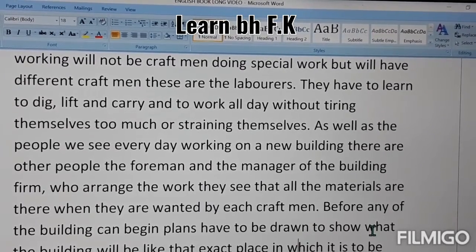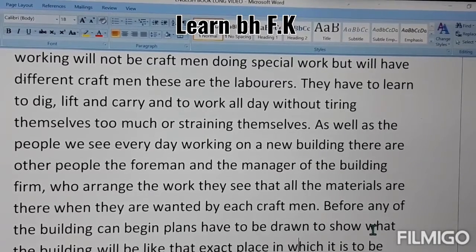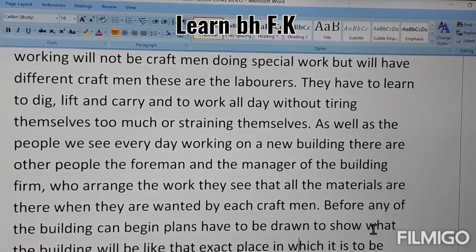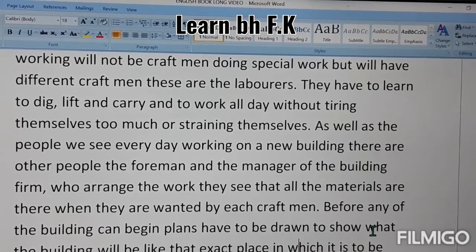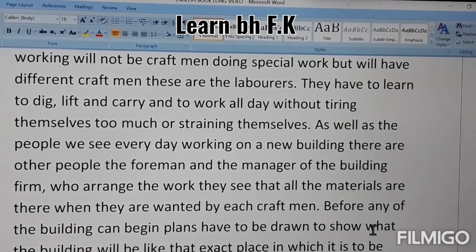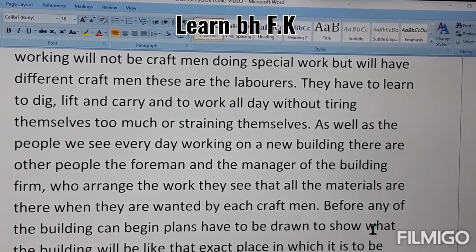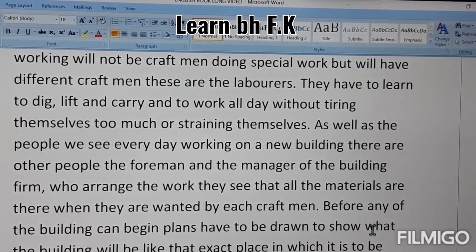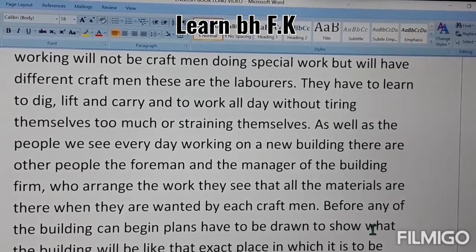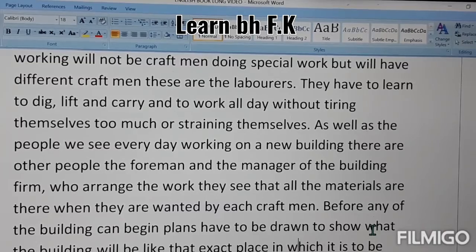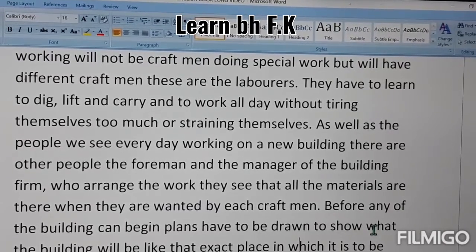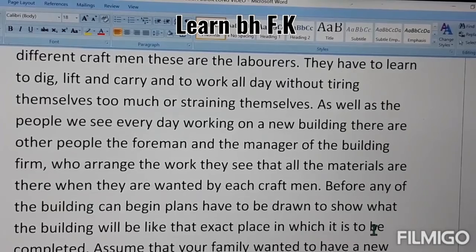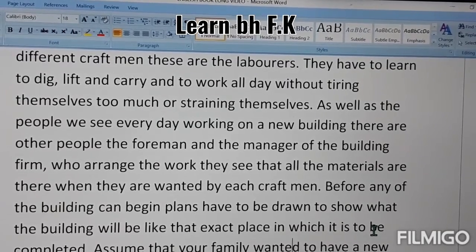Before any of the building can begin, plans have to be drawn to show what the building will be like, and the exact place in which it is to be. It means before starting any work, there should be planning, and planning is about drawing a chart or building map, to show what exactly the building will look like after its completion.